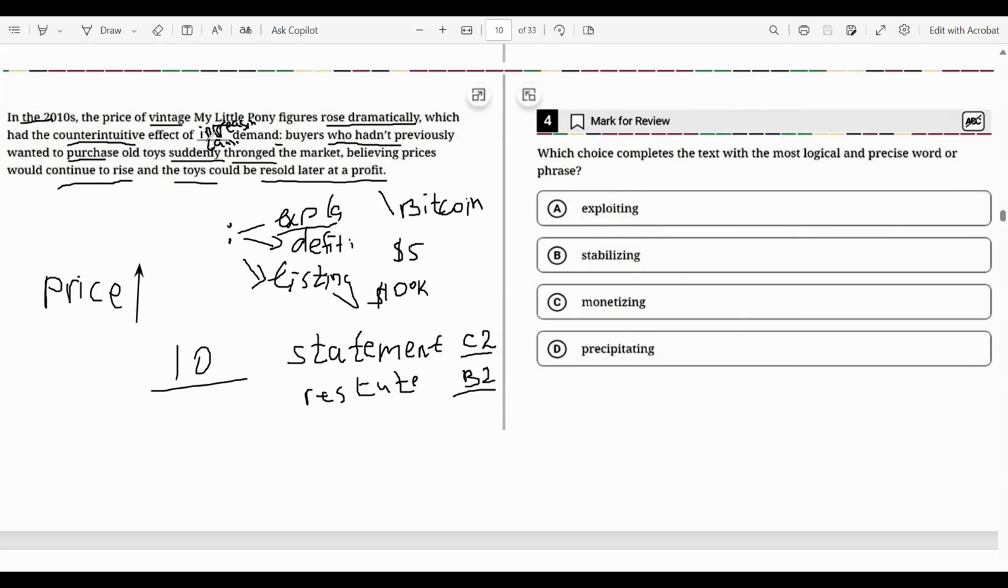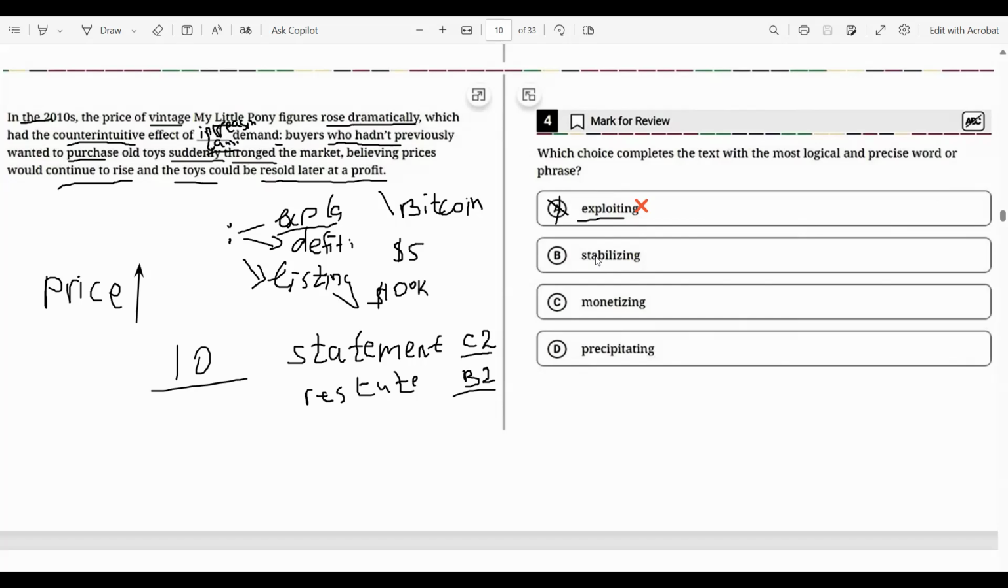So my guess answer would be increasing demand or causing demand. Exploit means to make use of something for your own benefit, maybe in a wrong way. You only think about your benefit. Saying that buyers are exploiting demand does not make sense. Using demand in this case is not the effect of leading to demand, increasing or causing demand.